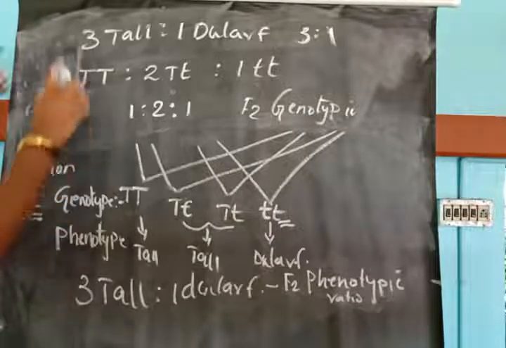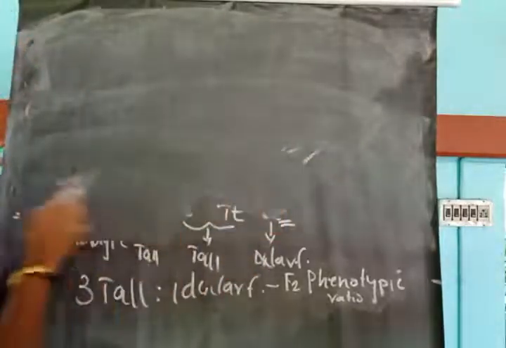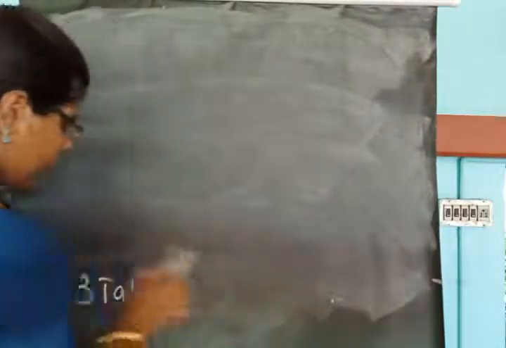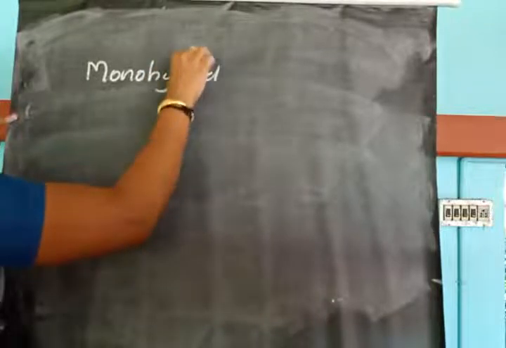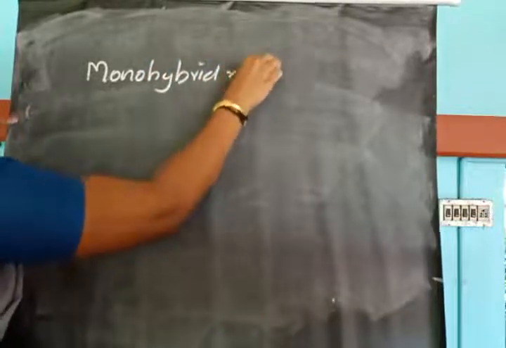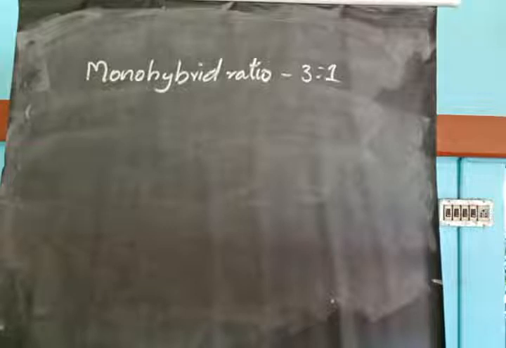Okay, so if the question is asking what is the monohybrid ratio, the monohybrid ratio is 3:1.